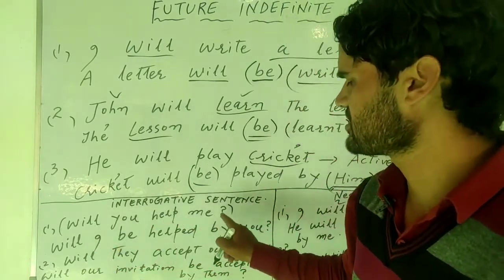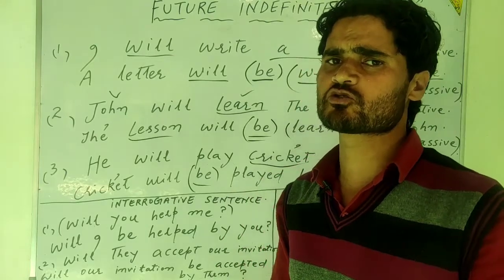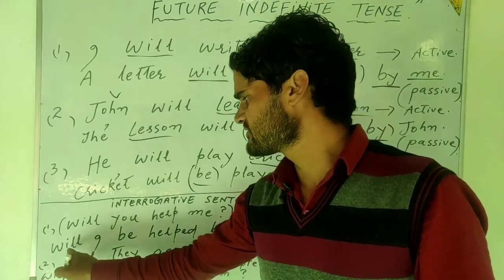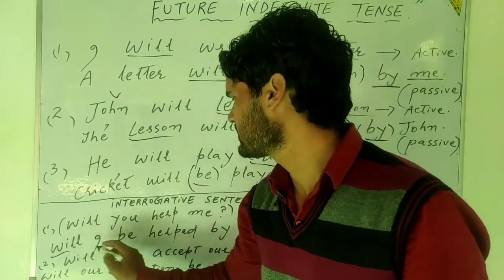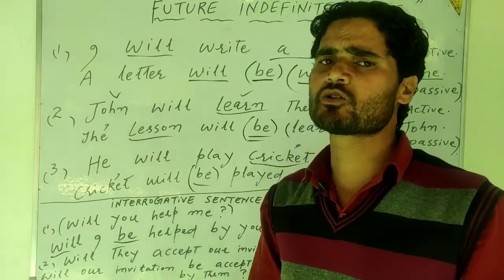Will you help me? If you are to make it passive, you have to bring in the object between will and be. Will and be. In between them, you have to put the object.